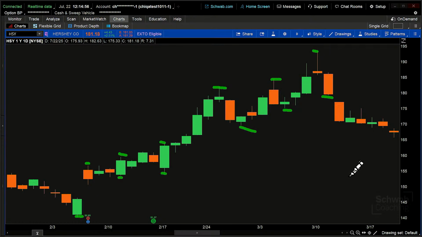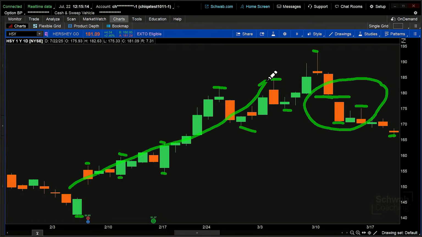Now, it's not until we get to that point here where that higher low gets broken, and now we make a lower low and a lower high and a lower low, that the trend changes. So it's this point right here where the trend changes. But when it's in that series of higher highs and higher lows, it is in an uptrend, albeit for a shorter period of time. So that's a shorter term uptrend.